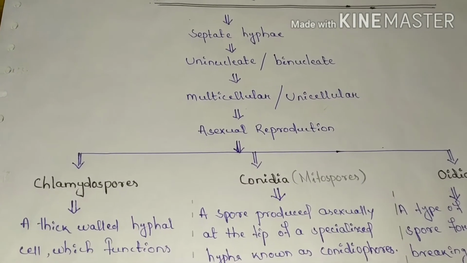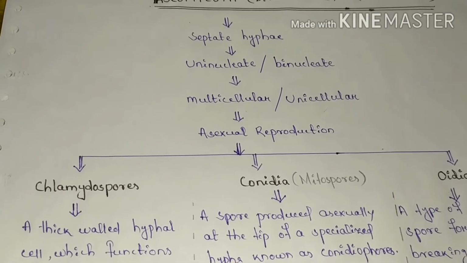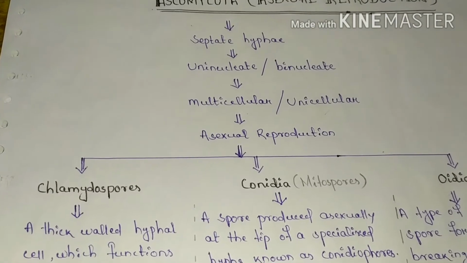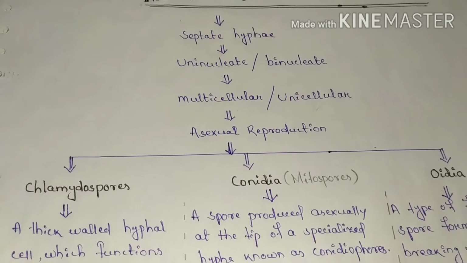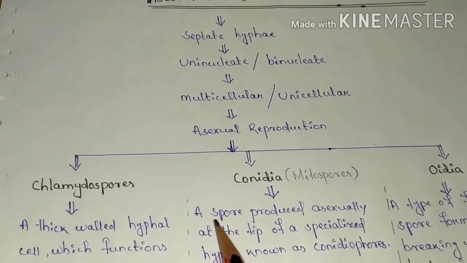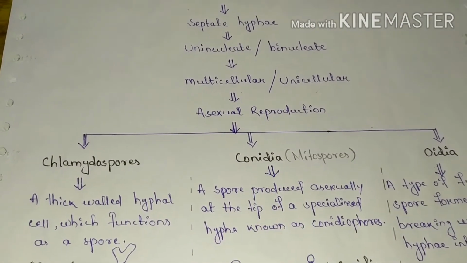Asexual reproduction in Ascomycetes takes place by several methods like fission, fragmentation, budding, chlamydospores and conidia. But fission and budding are specialized types of asexual methods that take place in yeast and yeast-like organisms.